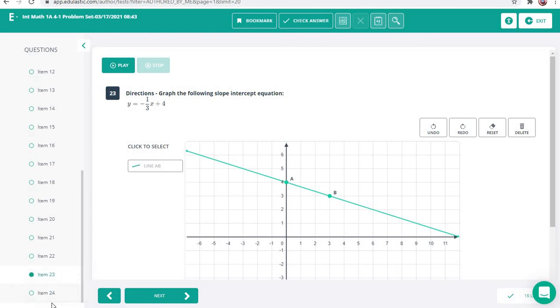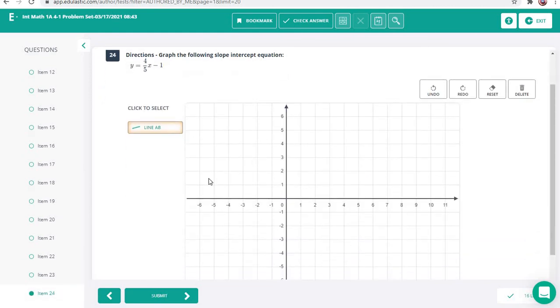And then now we're on our last one, number 24. It is a negative 1 for our y-intercept. So on the y-axis, go to negative 1. Our slope is 4 over 5. So that's a rise of 4. 1, 2, 3, 4, going up because it's positive. And then a run of 5. So 1, 2, 3, 4, 5. Again, make sure you're hitting the check answer button so you can see you didn't actually go 4 or 6 over. You have it correct.